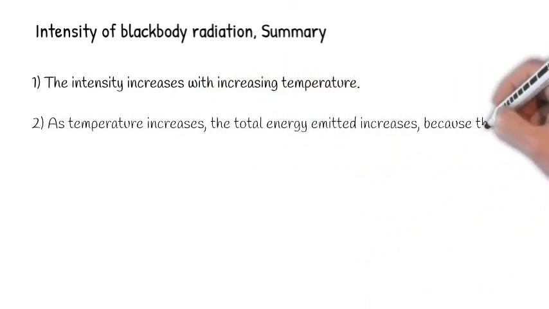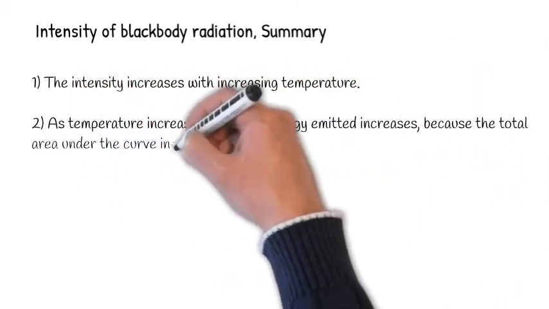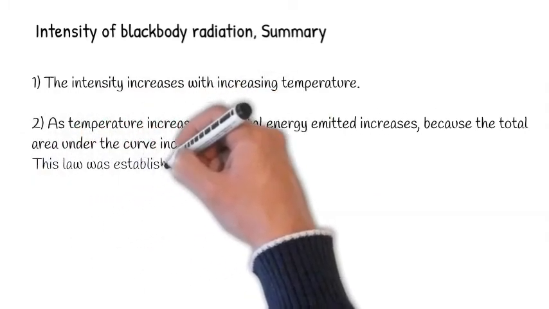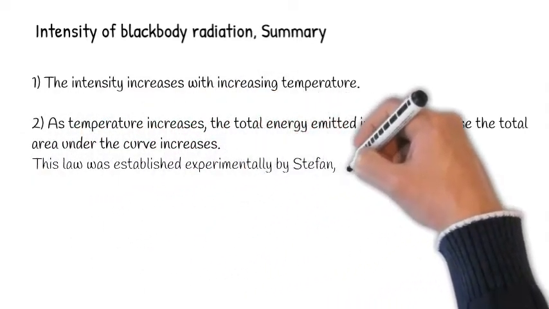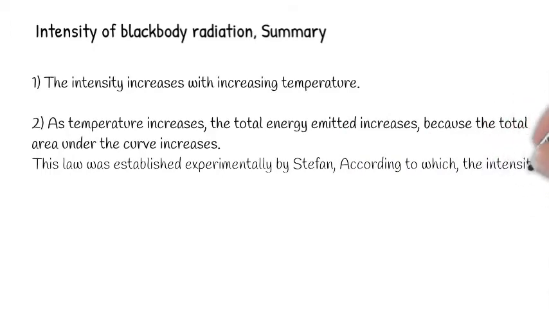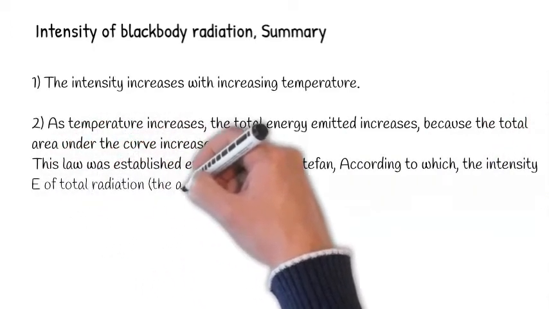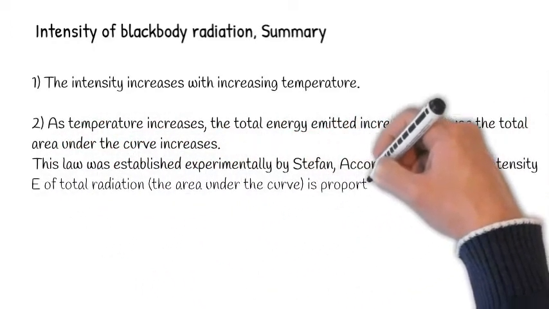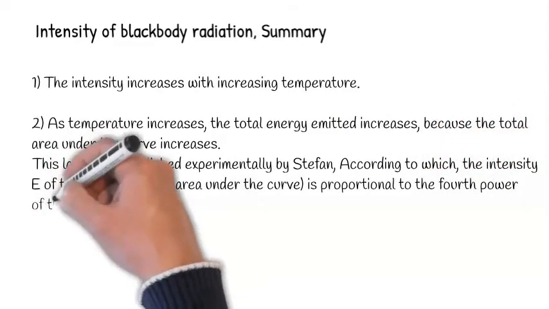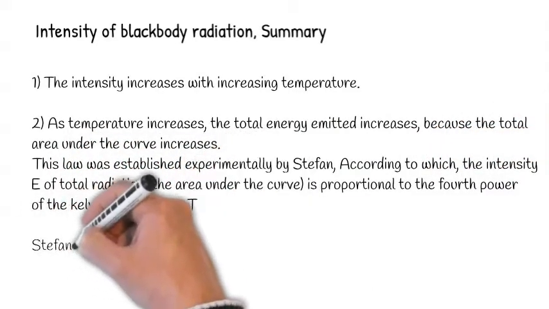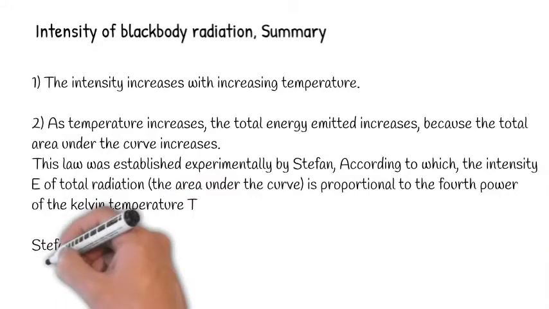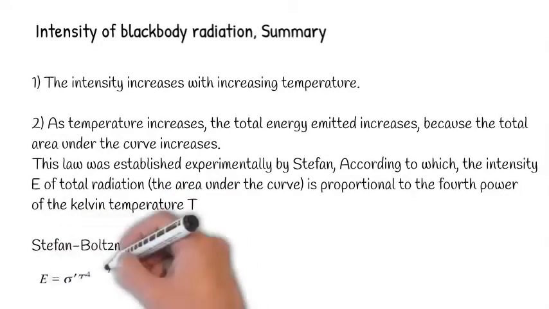This law was established experimentally by Stefan, according to which the intensity of total radiation, the area under the curve, is proportional to the fourth power of the Kelvin temperature T. We call this the Stefan-Boltzmann law, where sigma is a constant known as the Stefan constant.